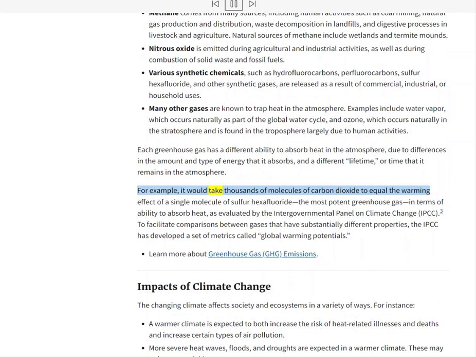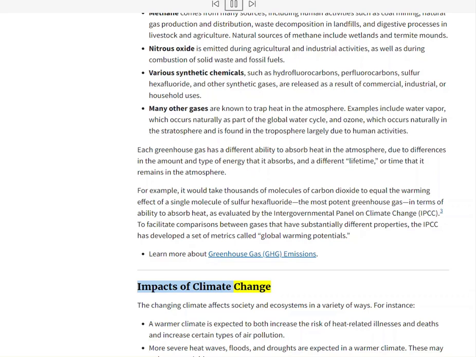For example, it would take thousands of molecules of carbon dioxide to equal the warming effect of a single molecule of sulfur hexafluoride, the most potent greenhouse gas, in terms of ability to absorb heat, as evaluated by the Intergovernmental Panel on Climate Change, IPCC. To facilitate comparisons between gases that have substantially different properties, the IPCC has developed a set of metrics called global warming potentials. Learn more about greenhouse gas, GHG, emissions.